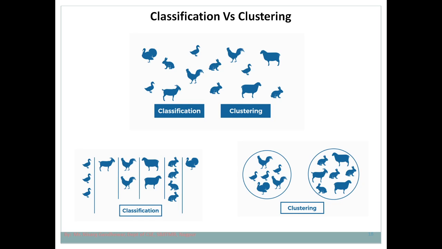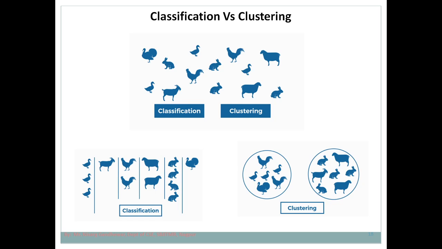So in case of supervised learning, in advance you know how many groups can be formed, but in case of clustering we don't know how many groups can be formed. It's totally based on the similarity and the understanding of the particular model. So you should understand that in case of classification you have labeled data, whereas in case of clustering you have unlabeled data.